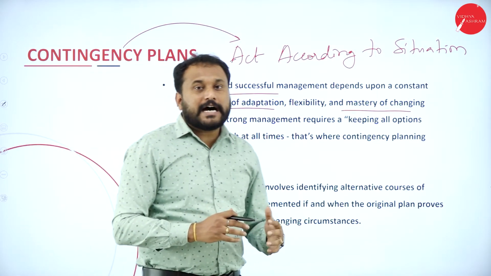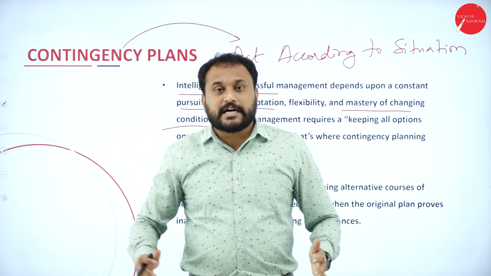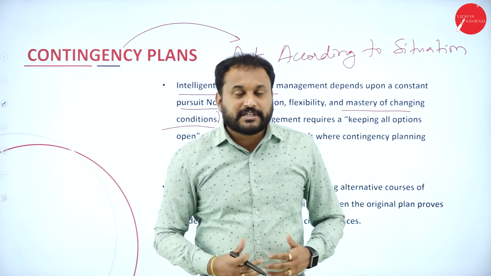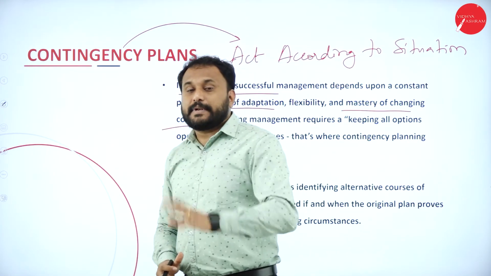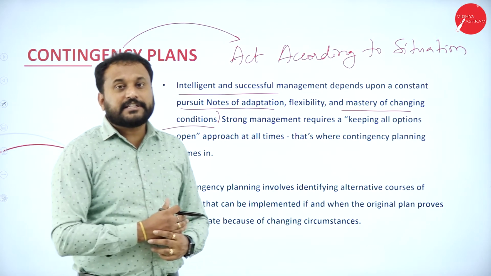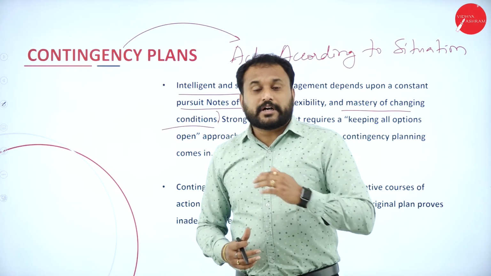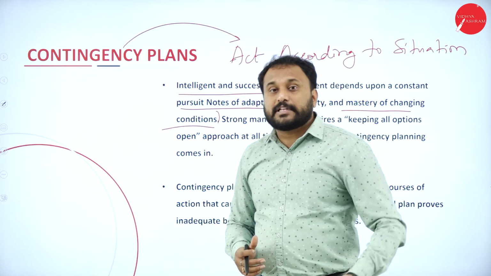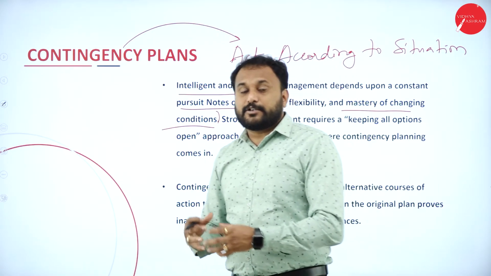So whenever you have a contingency plan, it is like a shield for you, that whenever the situation changes, you can even change your plan. So contingency planning is always flexible. It cannot be rigid. If it is rigid, it cannot survive. That is the reason contingency planning is always there to protect against whatever seems impossible.